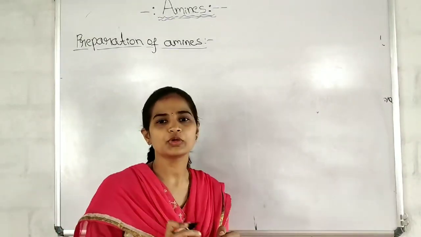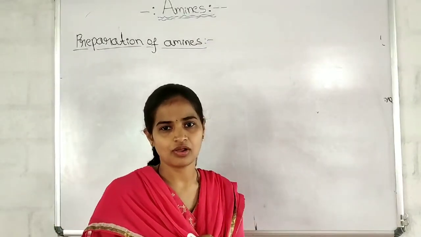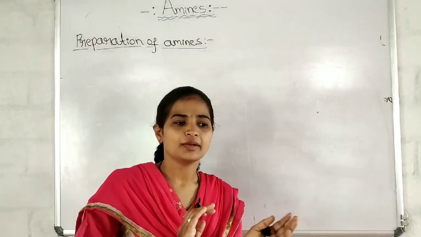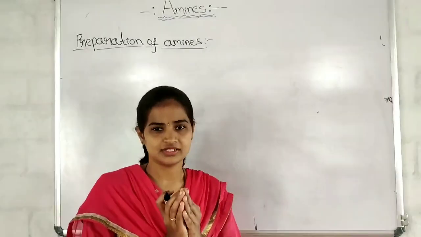In the first PUC you have studied what is reduction and what is oxidation. Reduction means the addition of hydrogen or the removal of oxygen, isn't it?